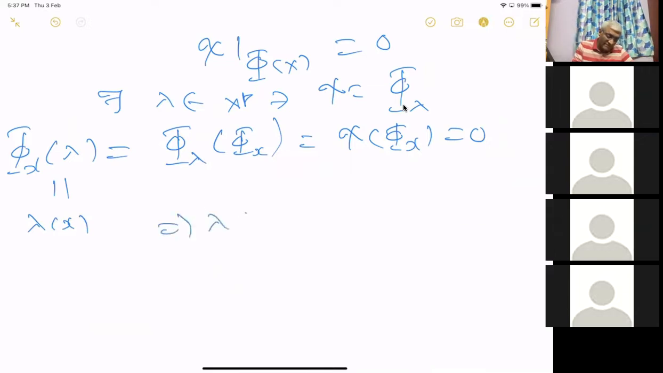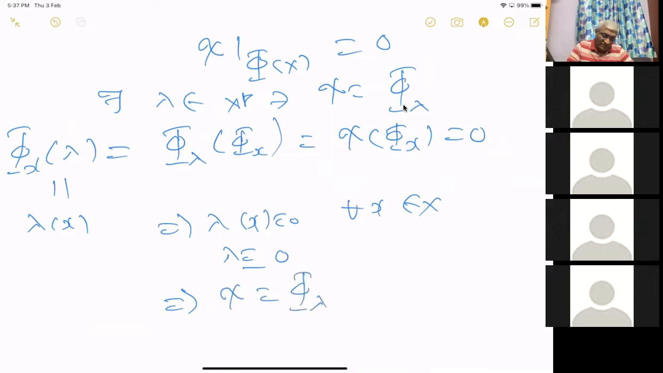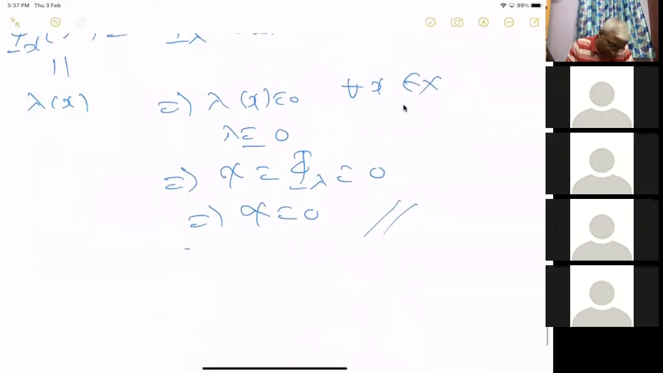This implies lambda of x equal to 0 for all x in x. This implies lambda equal to 0. But we have assumed that phi lambda equal to chi. So chi equal to phi lambda equal to 0. This chi equal to 0. Okay. So there does not exist a non-zero linear functional on the range of phi of x which is 0. That means this implies x equal to x double star.